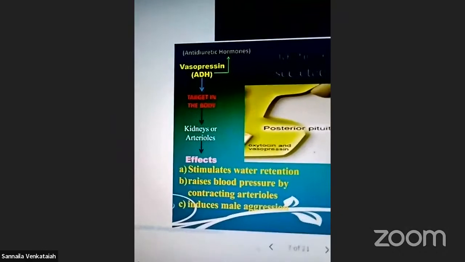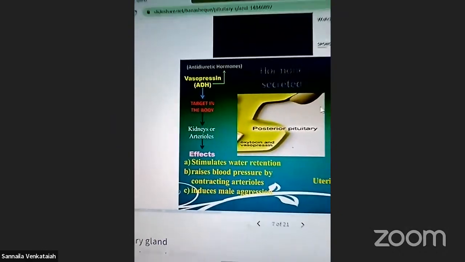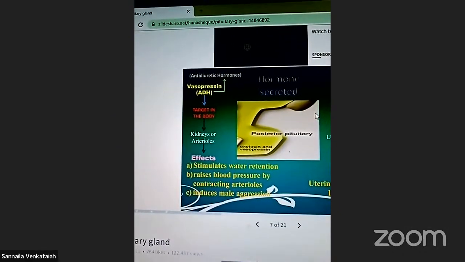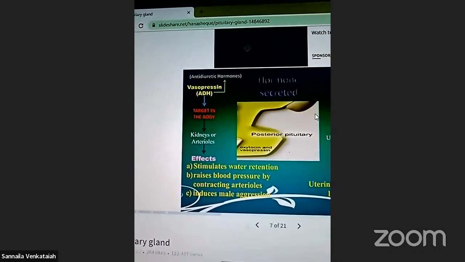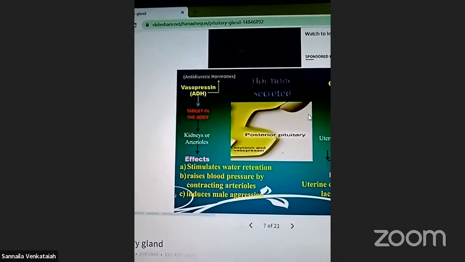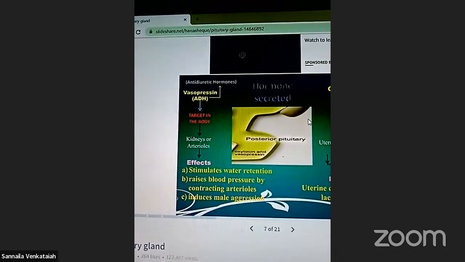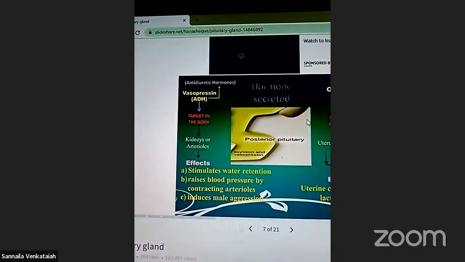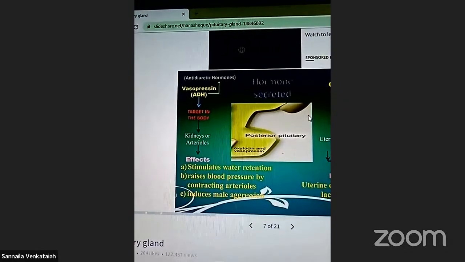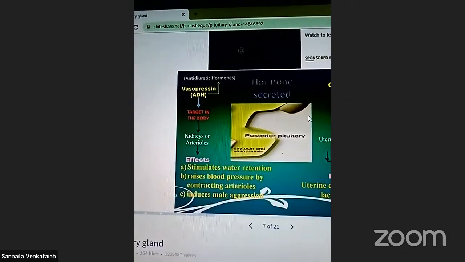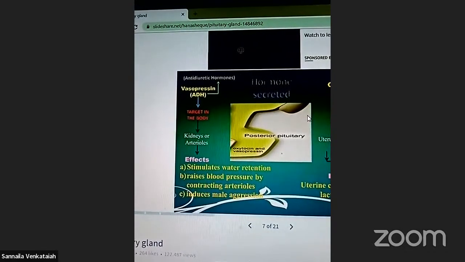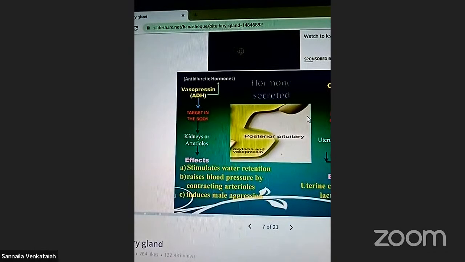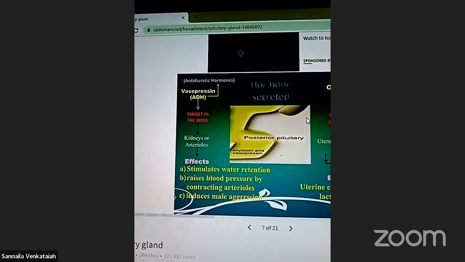Vasopressin is mainly the anti-diuretic hormone, ADH. What is the anti-diuretic hormone? The targets in the body are the kidneys and the arterioles of the body.